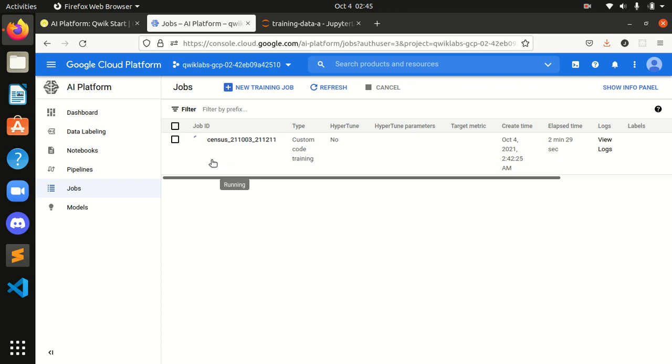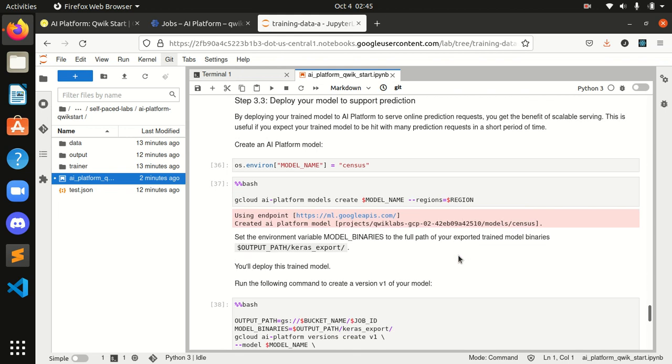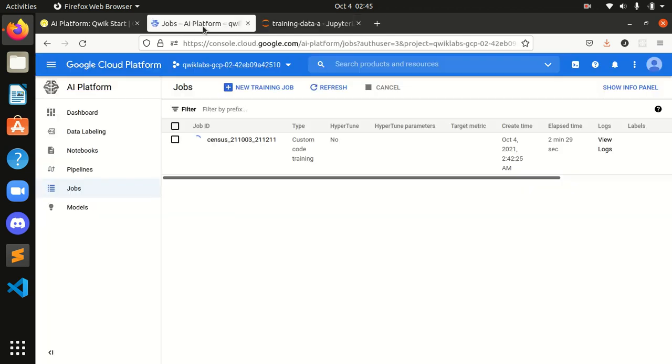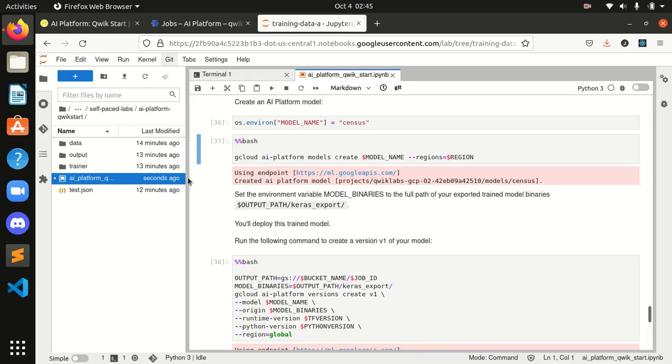And you can see it's creating over here. It may take some time, so I think we need to wait over here also. Still then this will complete. After that only we can run this command forward.